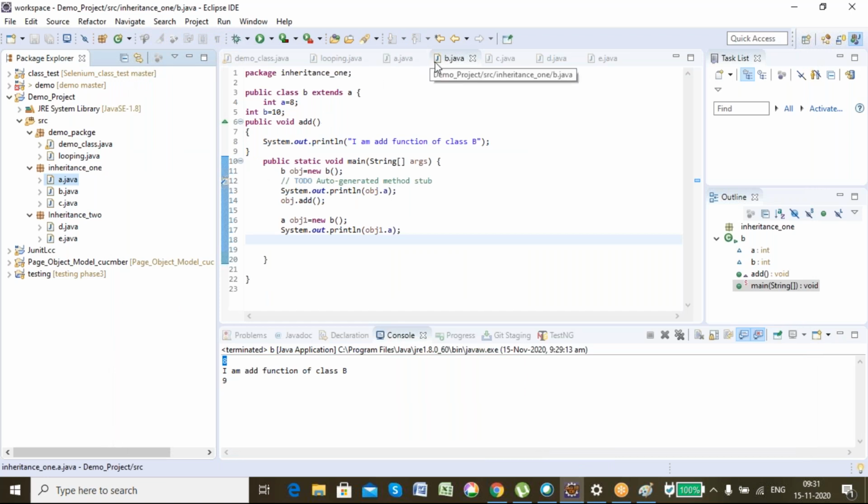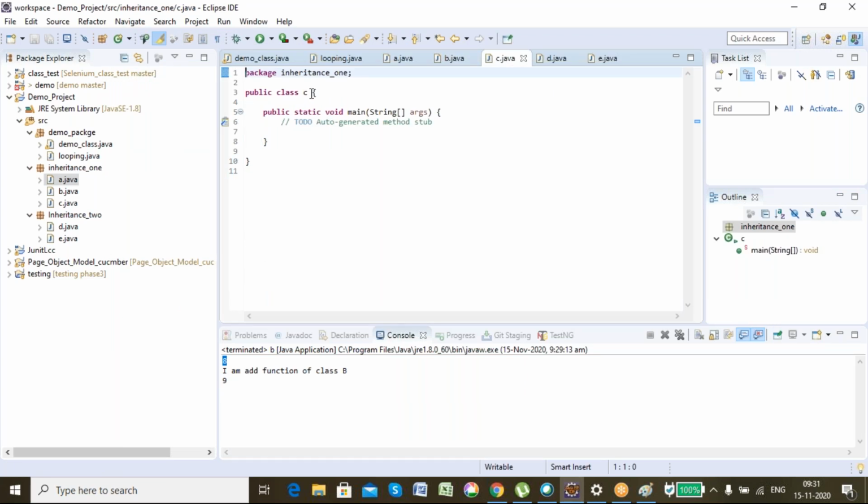So now we have inherited A. If C inherited B, that is multi-level inheritance, extends B. Correct. Multi-level inheritance. But let's see it. Does it permit me multiple inheritance? No, multiple inheritance is not permitted. I cannot do multiple inheritance in Java.